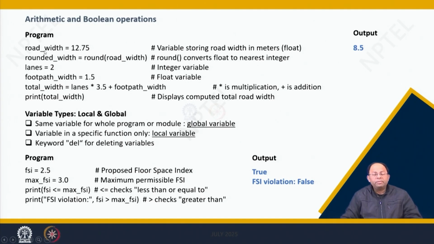Now that we are declaring some variables, right? So that means road width, rounded width, these are all variables, right? So inside a program there are two kinds of variables. One is a global variable, other is a local variable. The global variable means the same variable could be used all across the program. Usually, when we declare a global variable, we declare it at the beginning, and it is not within any kind of function.